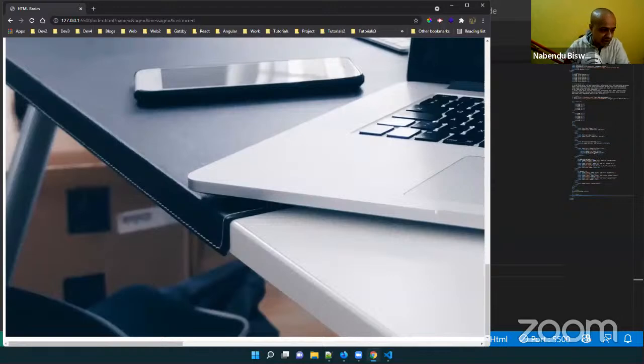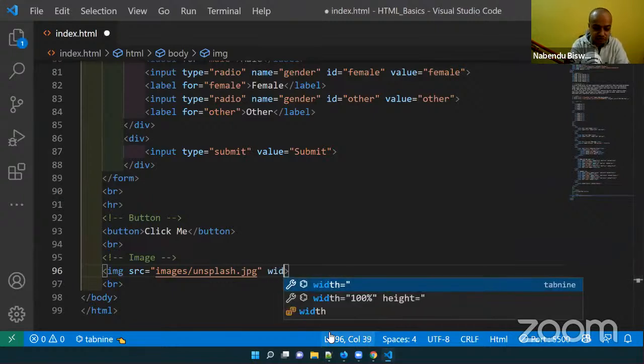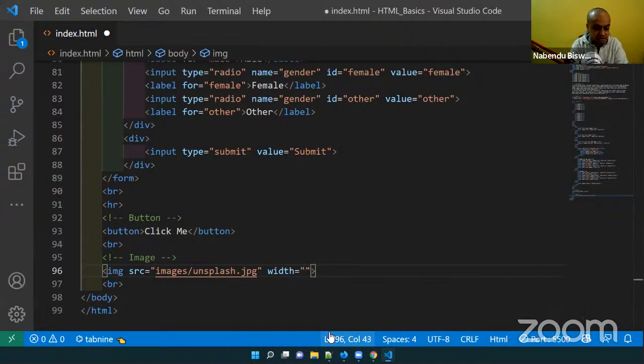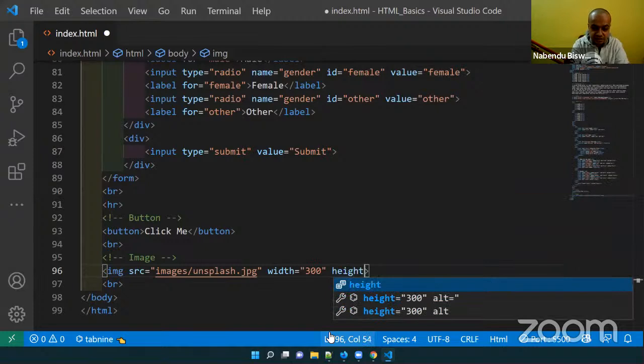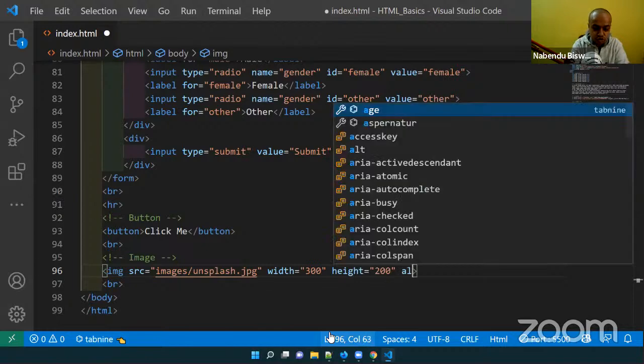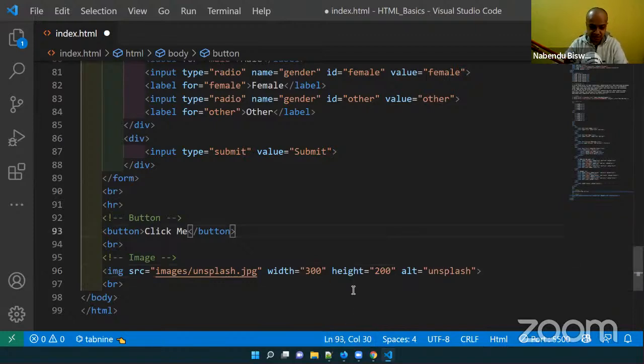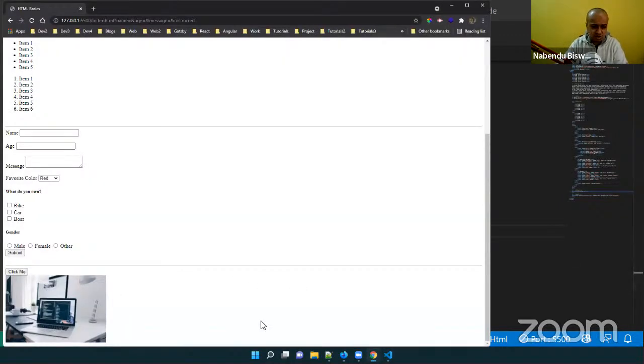So for that, we have a few things in our HTML. We can give some other attributes also. One is known as width. Width is 300 we'll give, and height equal to 200 I'll give. And one more thing I want to show, alt, is also important. It is like unsplash. First let me save it and see. Now it is showing as small. It is showing 300 width and 200 height.